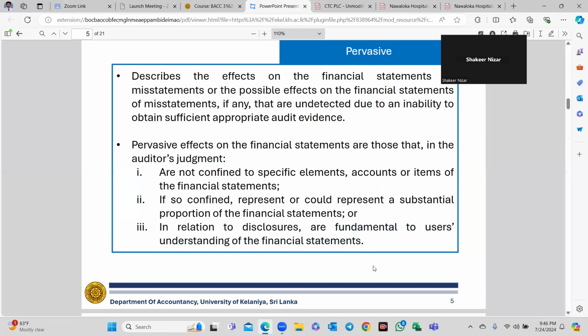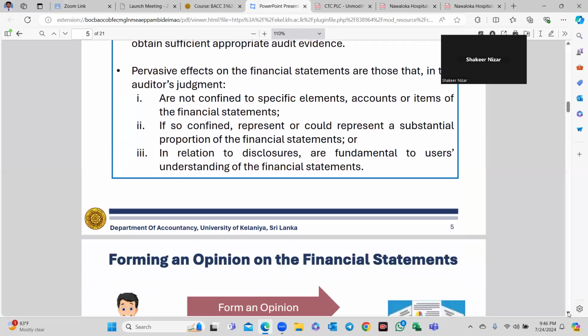This is examinable. What is meant by pervasiveness? There are three occasions, and it is significant. Even though it is confined to particular items, it represents a substantial portion and is fundamental to the users' understanding, and it is not confined to specific elements, accounts, or items in the financial statements. Those things you can write.